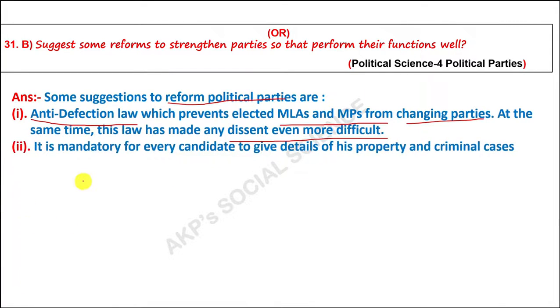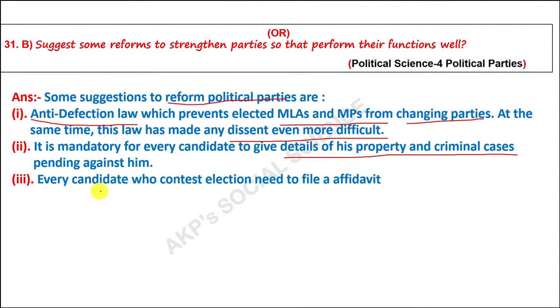Second, it is mandatory for every candidate to give details of his property and criminal cases pending against him. Whoever contests elections has to give the details of whatever property they have and what cases are pending against them. Third, every candidate who contests an election needs to file an affidavit. That means they have to sign on a government stamp paper, and they have to write everything themselves.